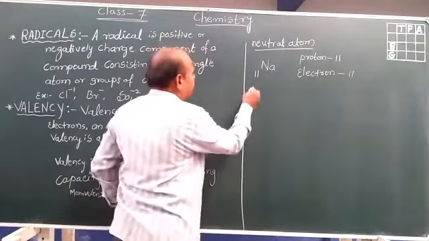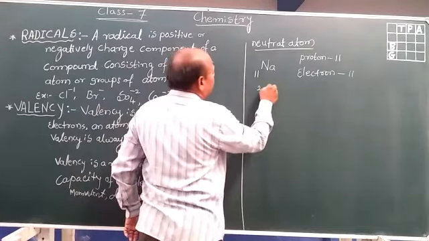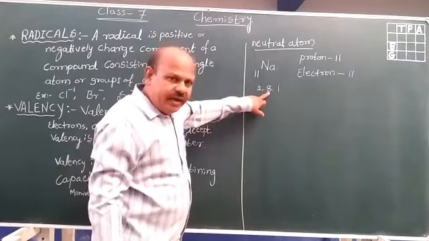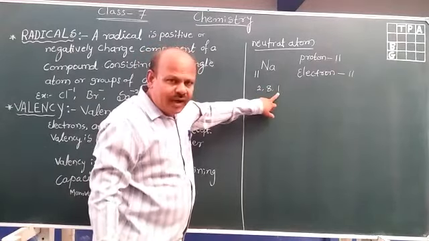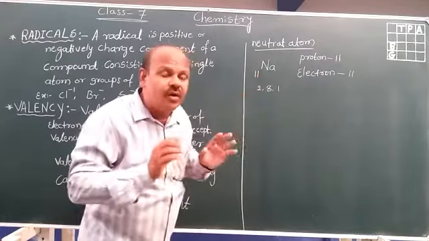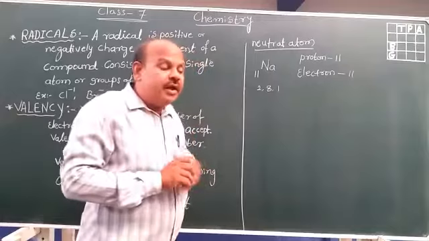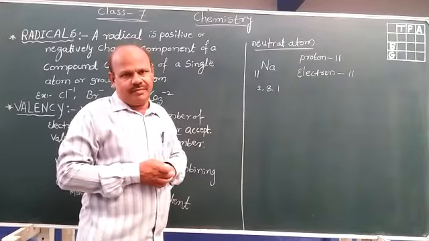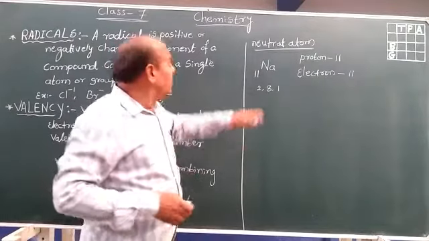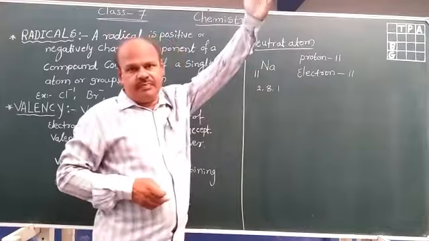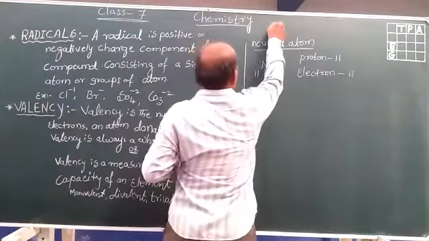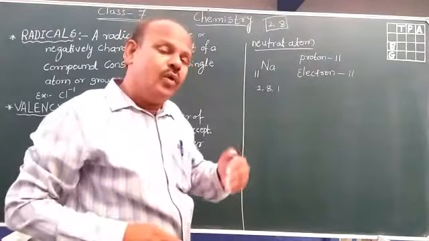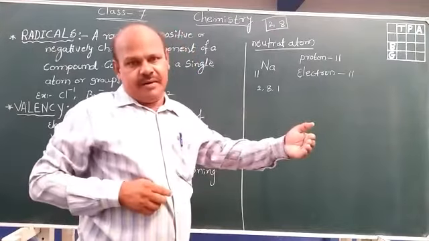You know electronic configuration. Here the electronic configuration is 2, 8, 1. In the first orbit 2 electrons are present, in the second orbit 8 electrons, and in the last orbit only 1 electron, because sodium has only 11 electrons. When it undergoes a chemical reaction, it loses or gains electrons. Why does it lose or gain electrons? The atom becomes stable. Stable means the first orbit has 2 electrons and the second orbit has 8 electrons. Then only the atom is stable.